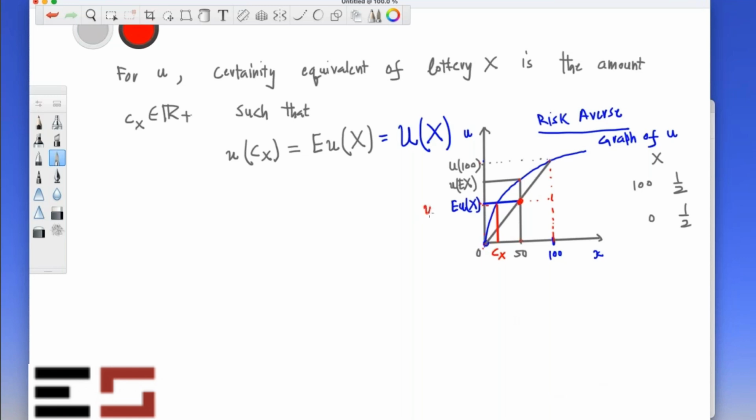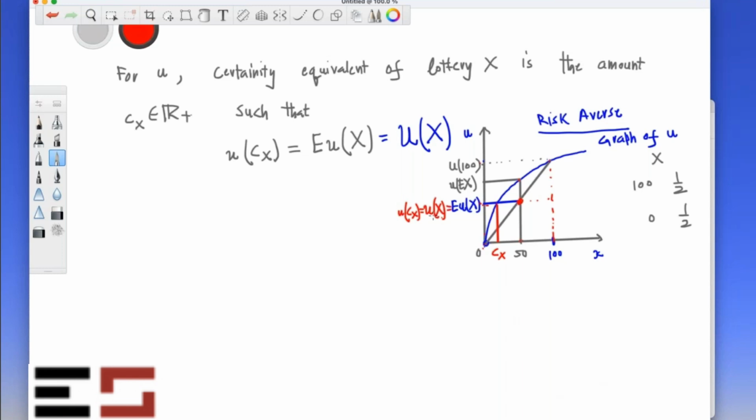So this is U of capital X, and this is also small u of C of X. So small u of C of X is equal to capital U of X, which is equal to E of U of X. Is that fine?